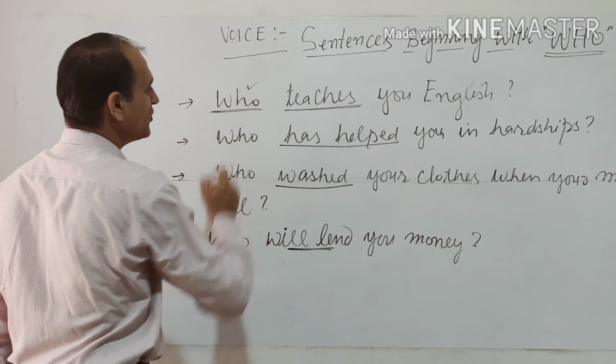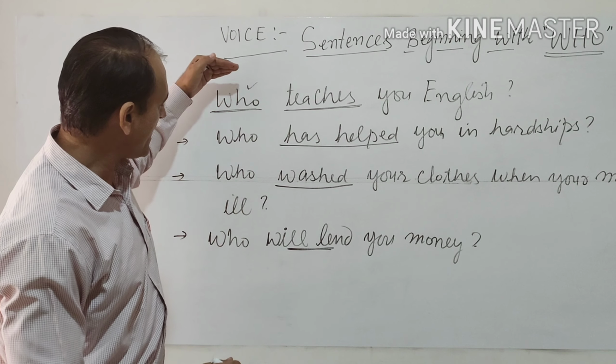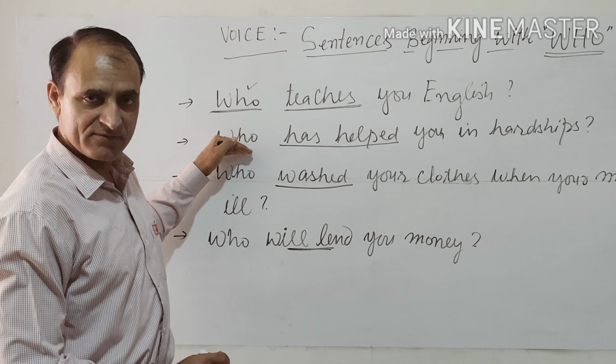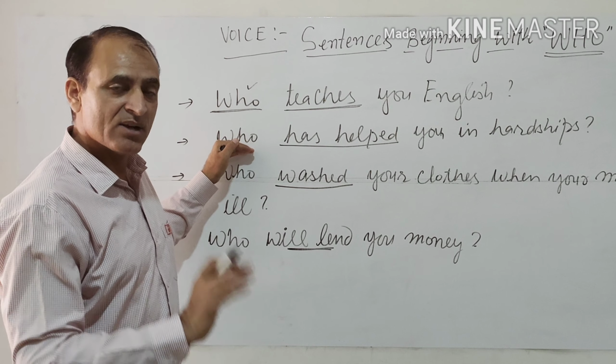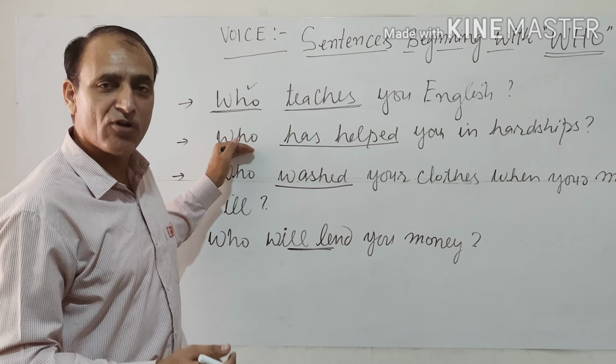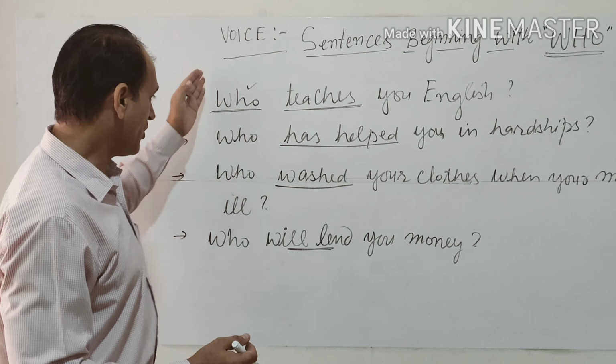In the rest of the WH words, the sentences which begin with WH words, we keep that WH word in the beginning itself and then we start changing the sentence. But that WH word does not change its forms. Over here the case is different. Who will change its form. And it becomes by whom. Who becomes by whom, and then rest of the sentence will be changed as per the normal rules and regulations.